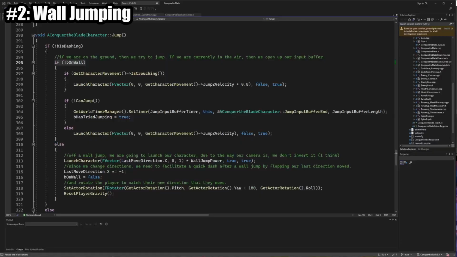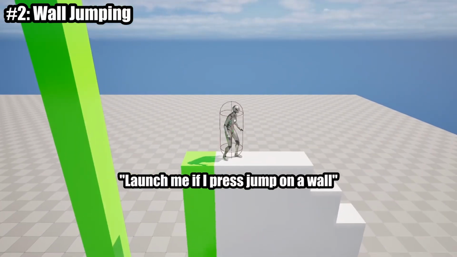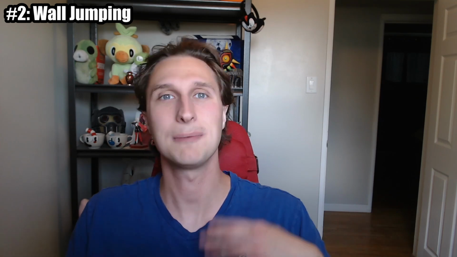The actual jump is the only tricky bit because the character jump does not work if our character is not firmly planted on the ground. I worked around this by using logic that just says, launch me if I jump while I'm on a wall. You're going to notice that this type of Boolean logic is going to be something that comes up again and again during the videos, and that's because my brain just works in a very particular kind of way.